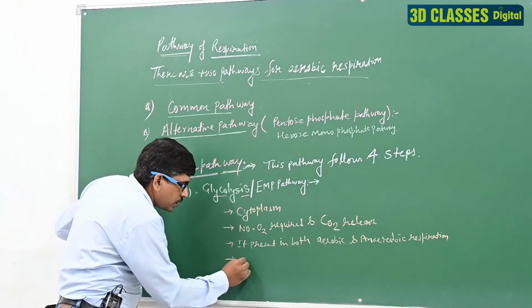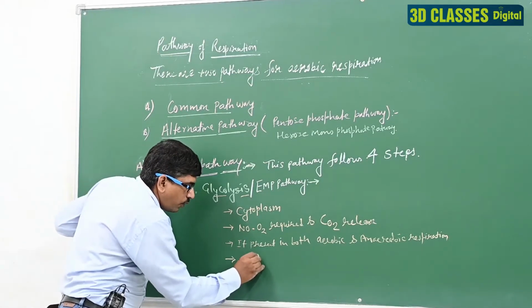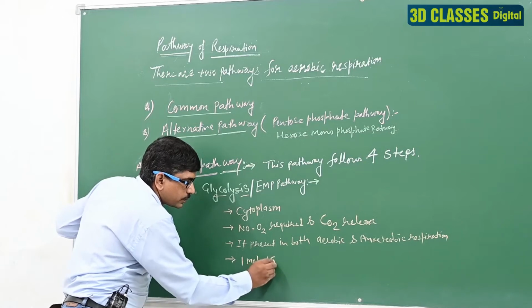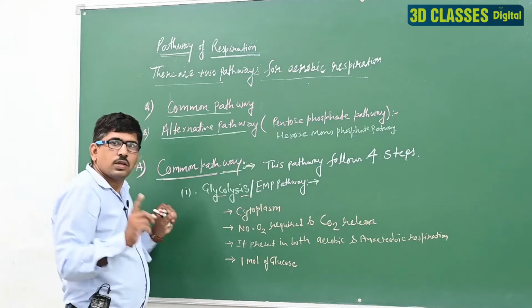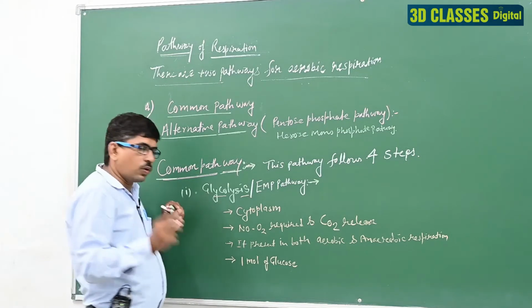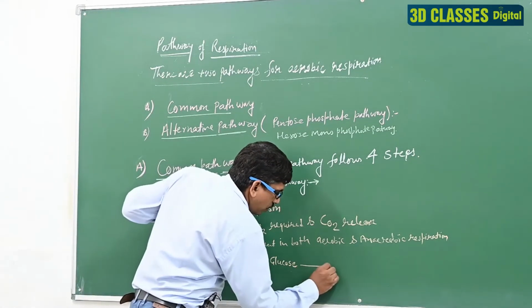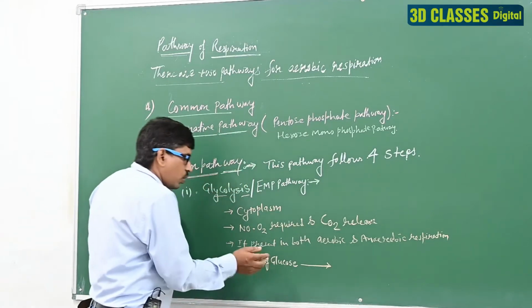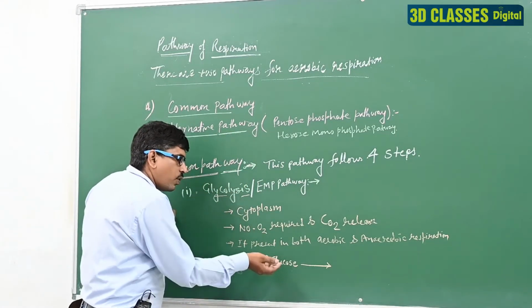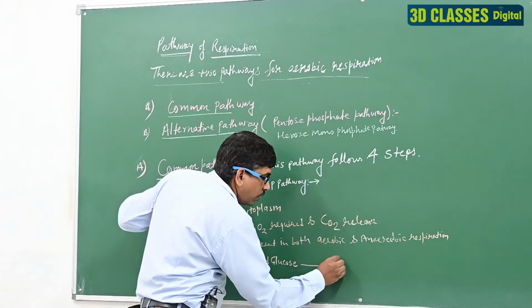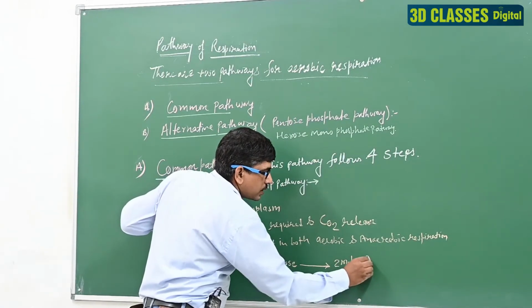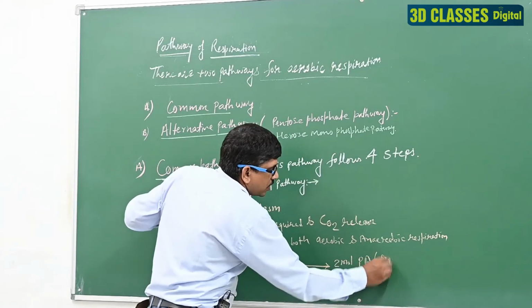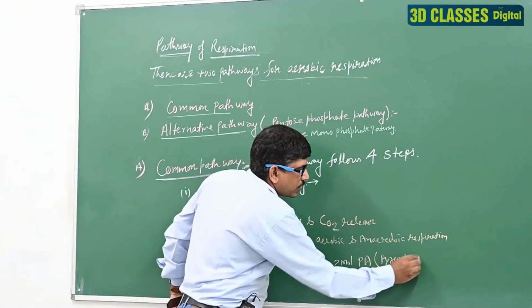One mole of glucose breaks down into 2 moles of pyruvic acid. PA is known as pyruvic acid.